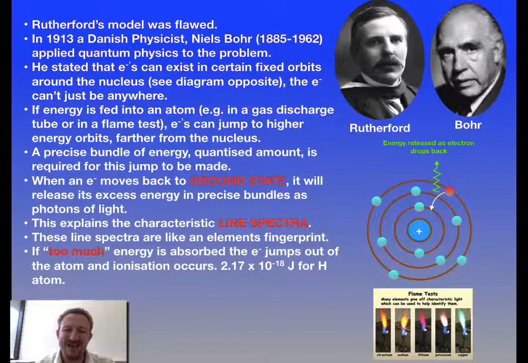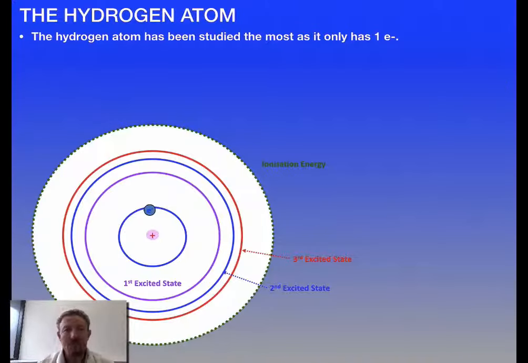But if it's given enough energy, then the electron will actually leave the shell orbitals, so that there is no link between the nucleus and the electron, and hence it will become ionized. And as you can see in the bullet point there, for hydrogen, it takes 2.17 times 10 to the negative 18 joules of energy in order for a single electron to be ionized, basically to get away from the effect of the nucleus. So what does this all mean?